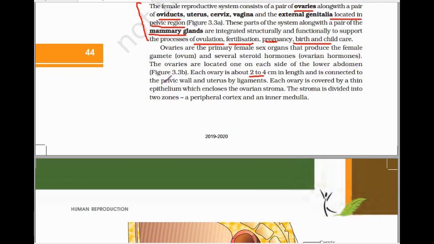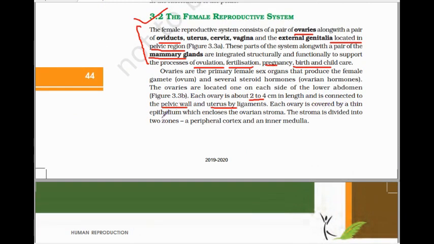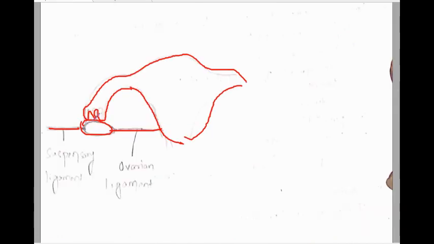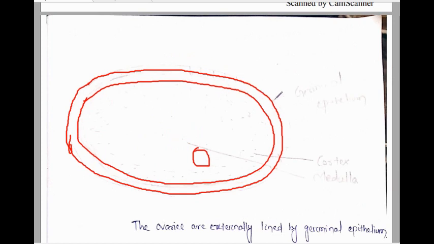Next, it is connected to the pelvic wall and uterus by ligaments, and each ovary is covered by a thin epithelium which encloses the ovarian stroma. This stroma is divided into two zones, the outer cortex and inner medulla. Here this is the pelvic wall and the uterus, and this is the ligament. This is the ovary, and by this ligament the ovary attaches with the uterus. The ovary is surrounded by the germinal epithelium.